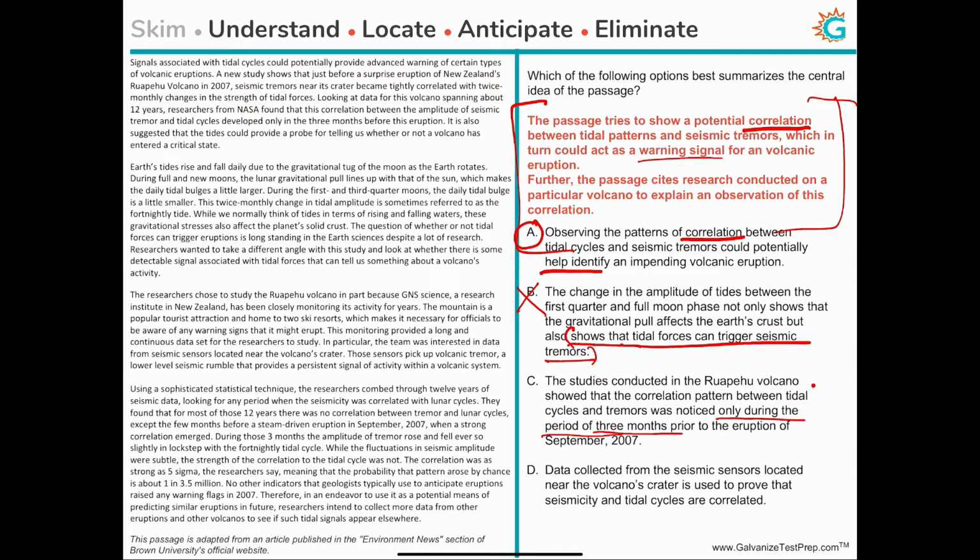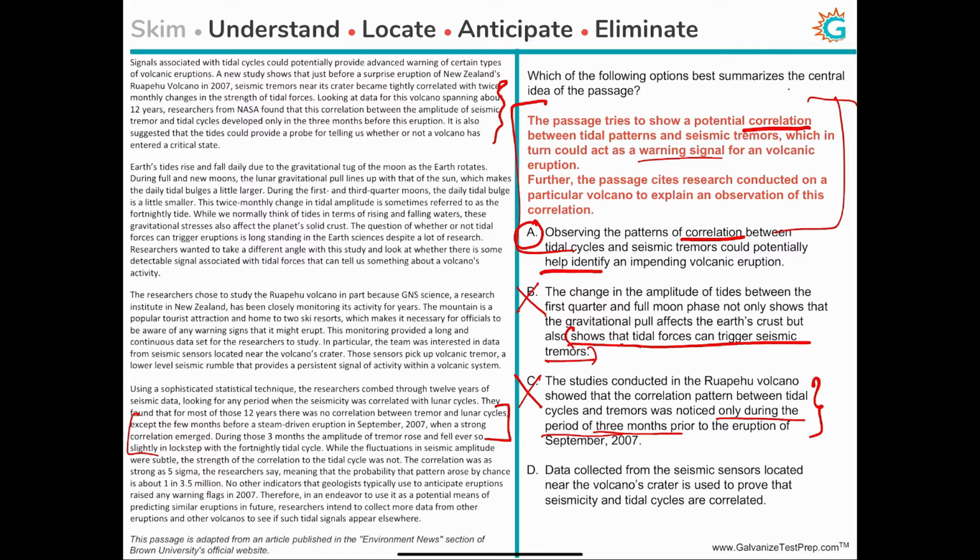The passage does cite this research to show how the correlation patterns and how the warnings could function as a warning signal. But this little data point, which is talked about in a very specific space, in a couple of lines here and here, is not the main idea of the passage. So even though C is accurate, it's not the main idea.